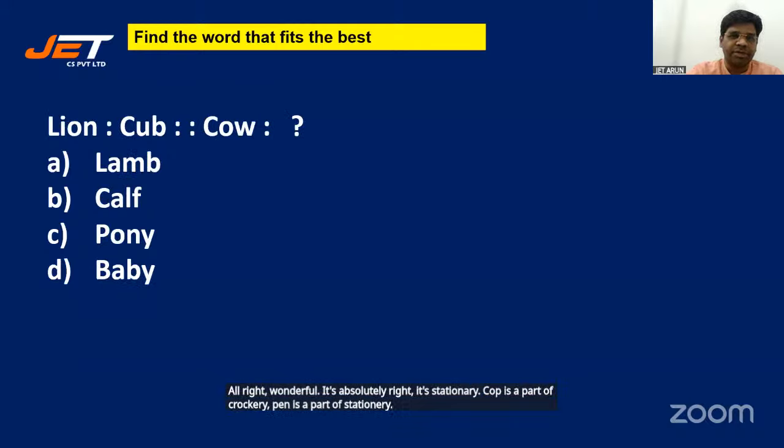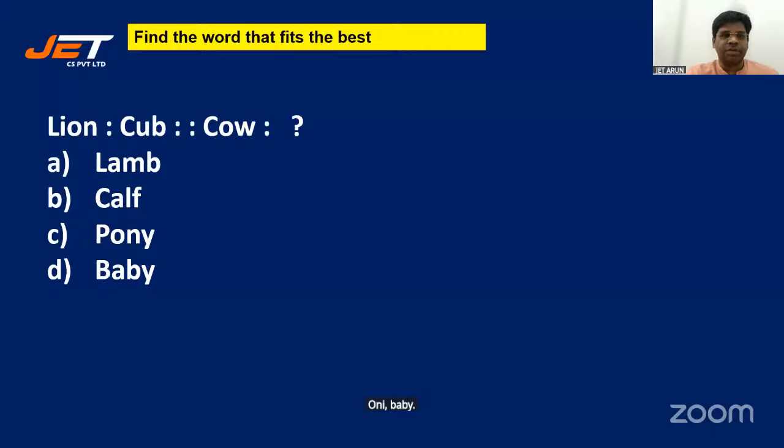Lion, cub, cow, lamb, calf, pony, baby. What is cub to lion? So what would one of the options be to cow? Yes, absolutely right. Calf. I'll go for the next one.